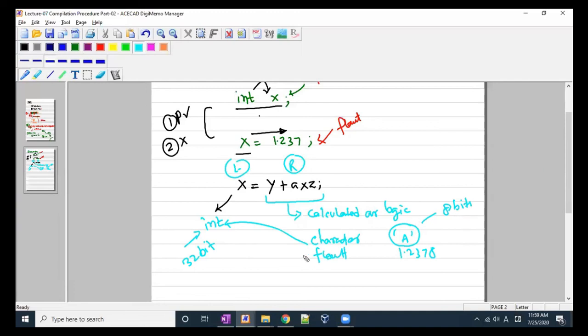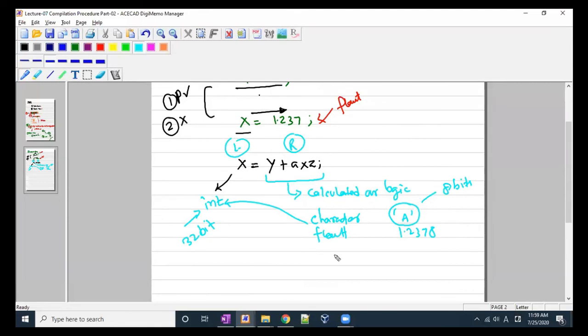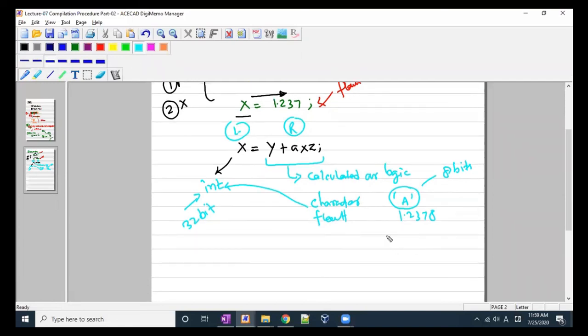But if we have calculated the right logic as a float and we are converting it into the integer, okay, so generally in that case, the data can be lost. Okay, so that is the point, that this internal typecasting may cause you data loss.